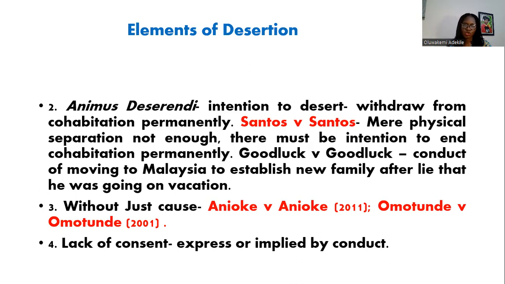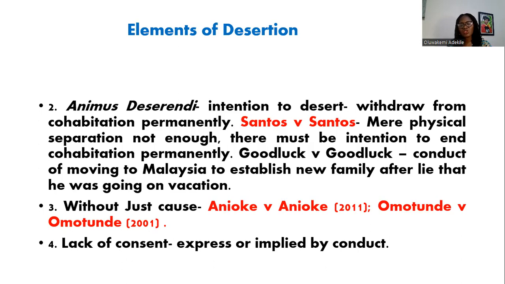And it must be done without just cause. There must be no reason. If, for instance, because of domestic violence, the husband beats the wife and the wife moves out of the house, there is physical separation by the wife. But that is an example of what the law will call constructive desertion. The wife will not be in desertion. I will be talking about that soon. But the husband may be held to be in desertion.